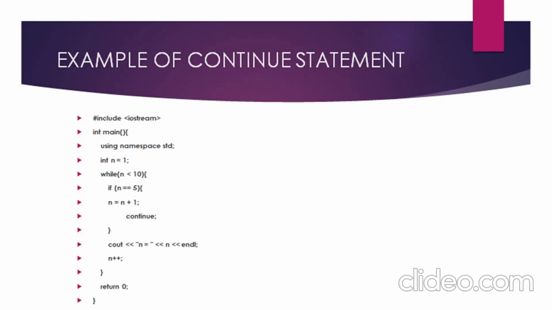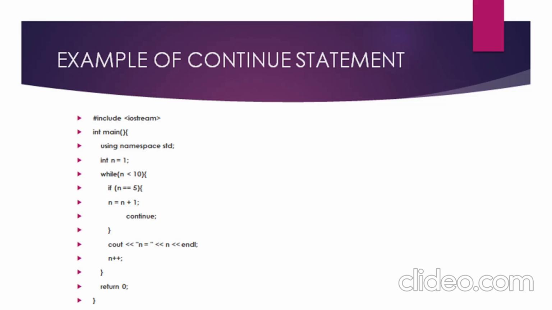In this, I have used a while loop to print numbers from 1 to 9. And we have applied one if condition at n equal to 5. So first of all, again, we have initialized our n variable as 1, and then we have applied our while loop.